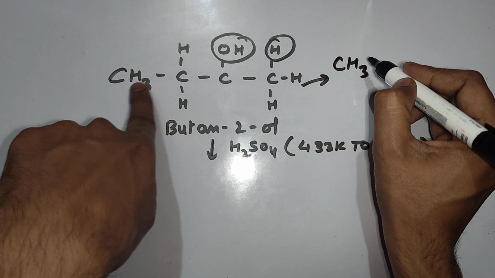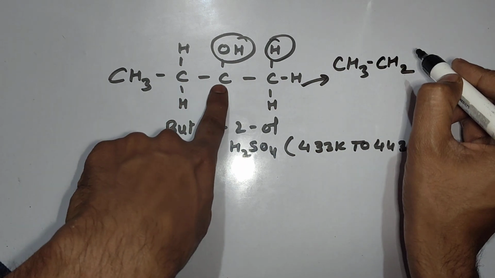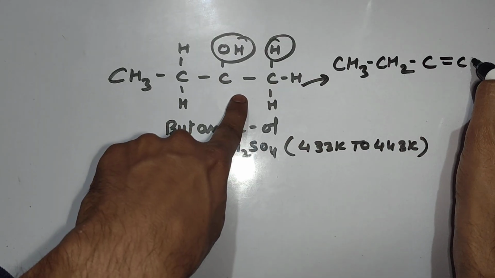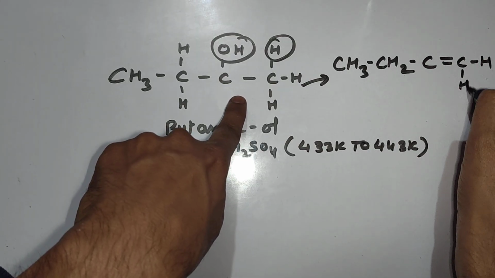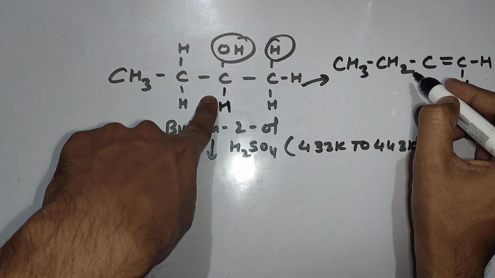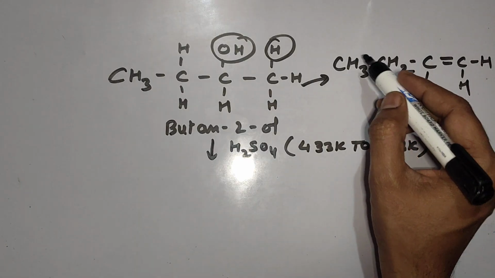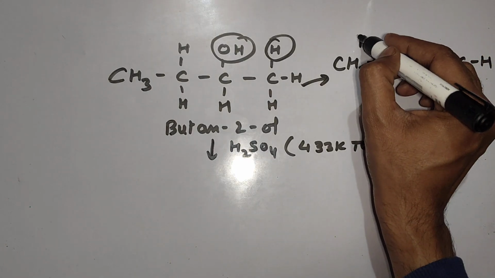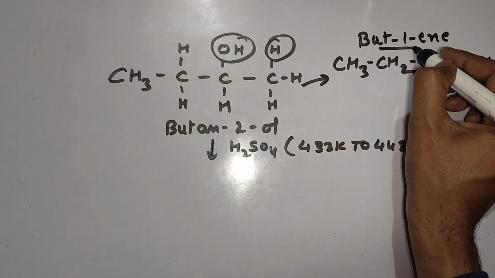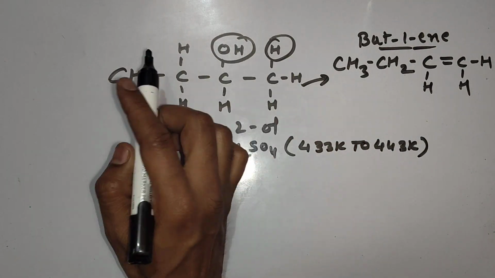This is as it is. This will remain as it is, CH2. And between these two carbons, double bond will generate. One more hydrogen will be there. Check. This one. What is the name of this alkene? If I will do IUPAC naming, I will find its name will be but-1-ene. But-1-ene. Okay.